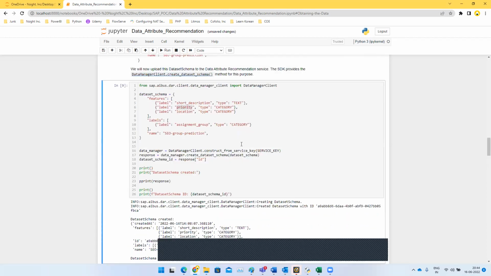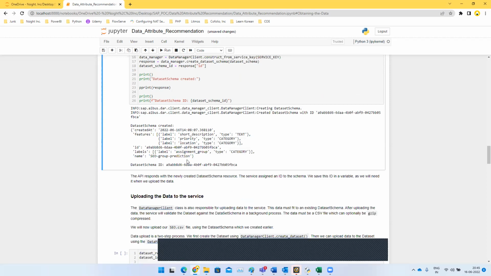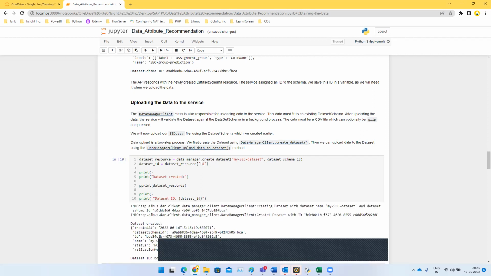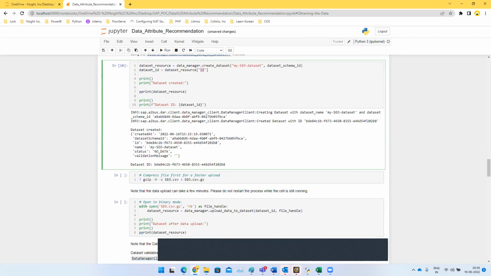Once we develop this, we're going to use the data manager client to import the schema. Once the schema has been imported, we will get the schema ID. We will be utilizing the schema ID to upload our data. So we are going to upload our data using create data set in the data manager, and we will be passing the ID that we have received over here, the schema ID. So based on the schema ID, the schema has been uploaded, and you see that the schema has been uploaded, but there is no data.